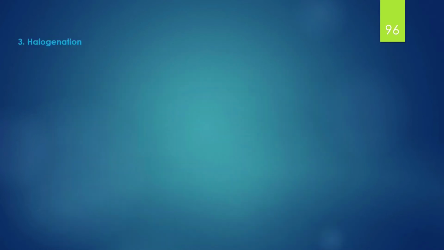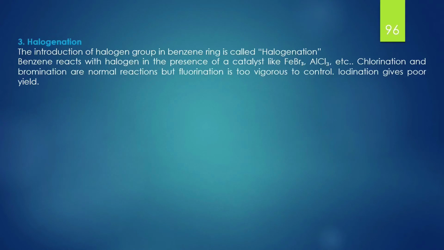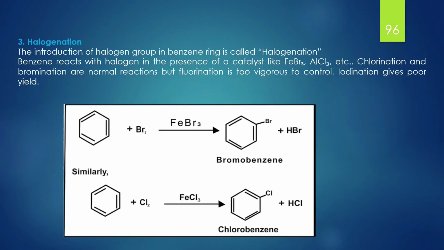Third reaction is halogenation. The introduction of a halogen group in the benzene ring is called halogenation. Benzene reacts with halogen in the presence of catalysts like ferric tribromide, aluminum tribromide, or aluminum trichloride, etc. Chlorination and bromination are normal reactions, but fluorination is too vigorous to control. Iodination gives poor yield, as shown in the equations.